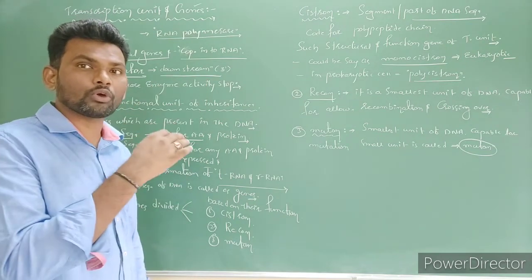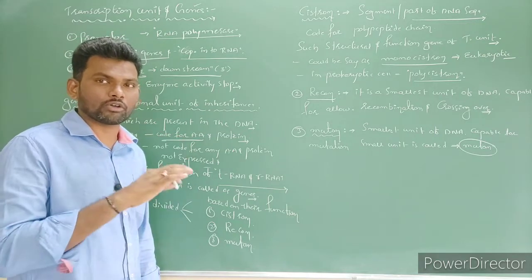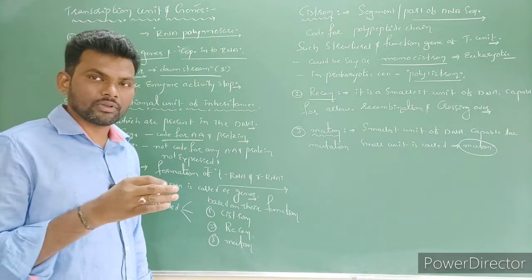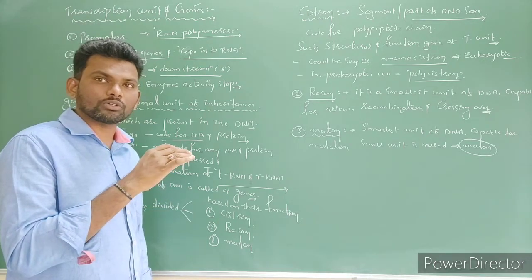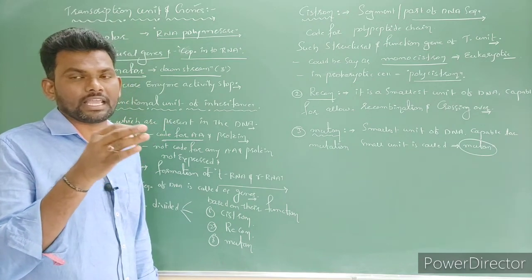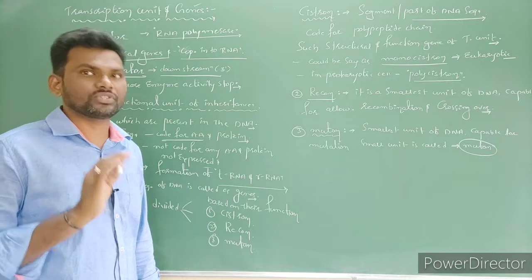For example, euchromatin and heterochromatin. Euchromatin is in active condition. Heterochromatin is in inactive condition. Right? Some of the DNA sequences are not going to code for protein, but they code for other molecules like DNA and RNA. In such cases also we can treat the DNA sequence as a gene.